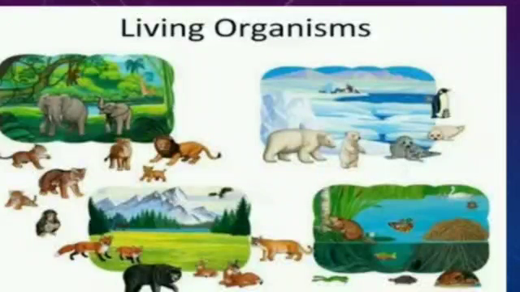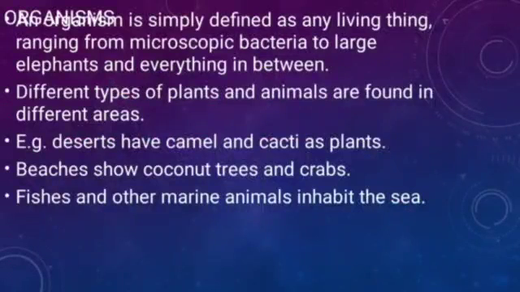Now see some living organisms. In the polar region there are polar bears and seals. In forest areas there are elephants, tigers, lions, and in grasslands, and everywhere some creatures are there. A living organism can be simply defined as any living thing ranging from microscopic bacteria to large elephants and everything in between.